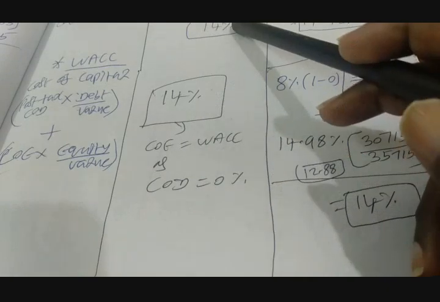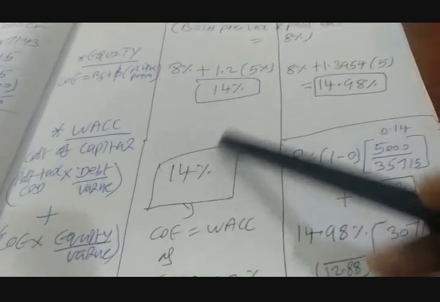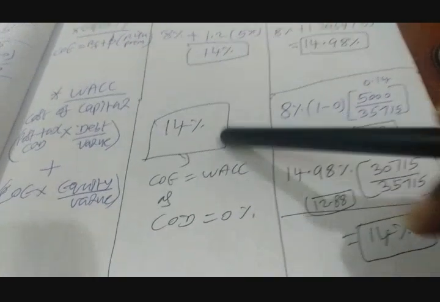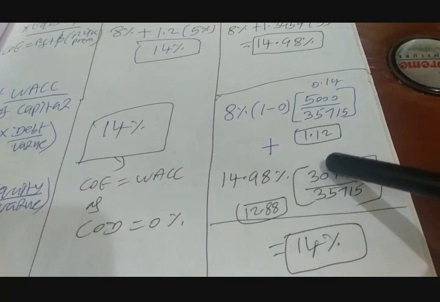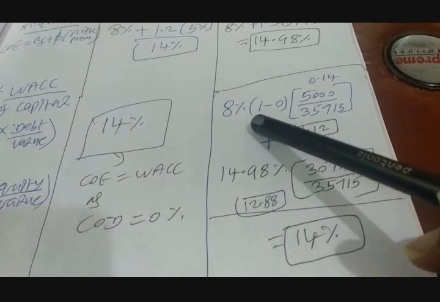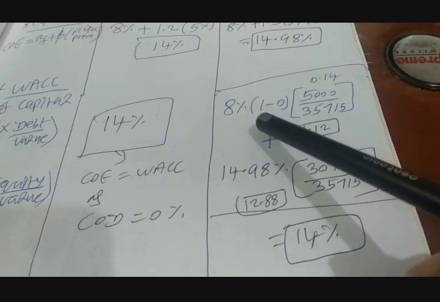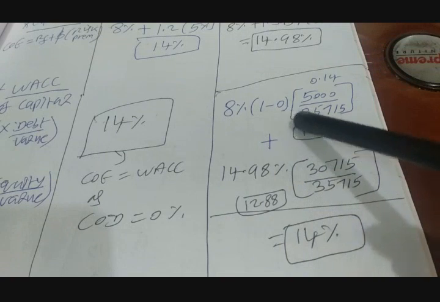So cost of equity is becoming your WACC because there is no debt here, okay? Whereas when you are borrowing, it is going to change. So let's look at that. Your cost of debt is going to be 8% into 1 minus tax rate, that is 0.